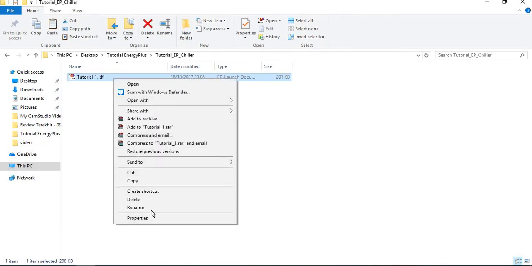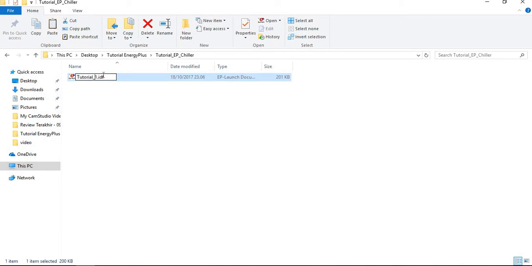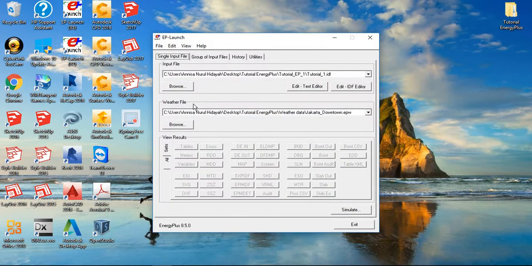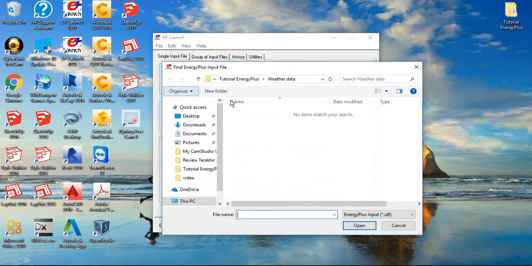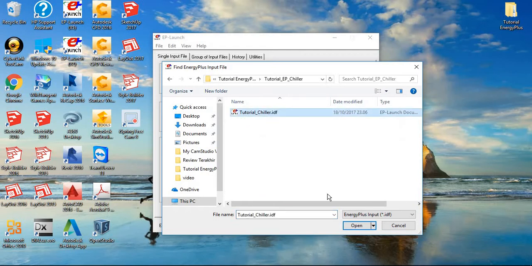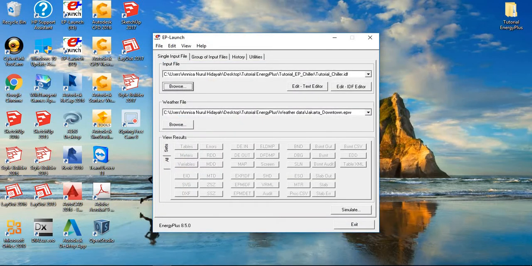And I will rename it, and then launch the EnergyPlus version 8.5 again and browse this folder. Okay. And then click IDF editor.